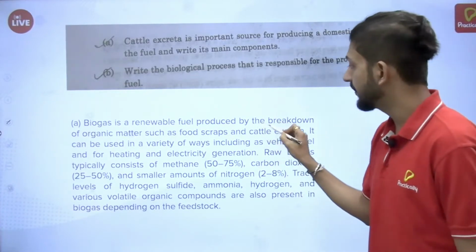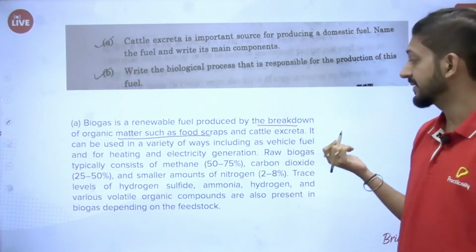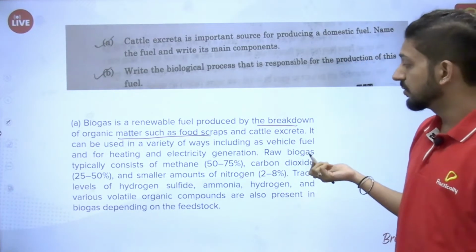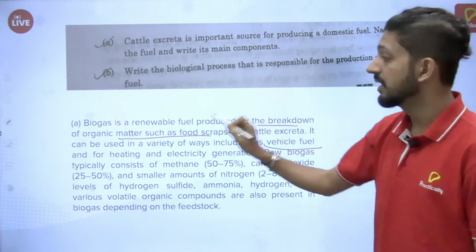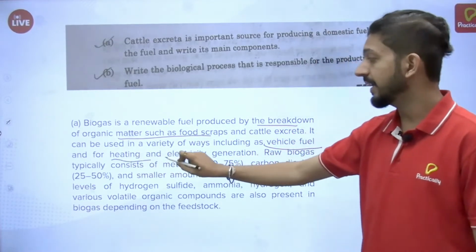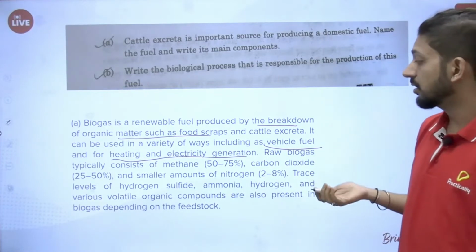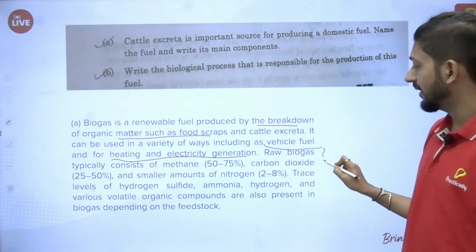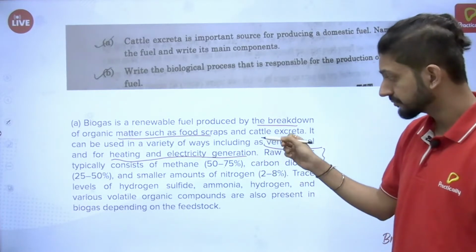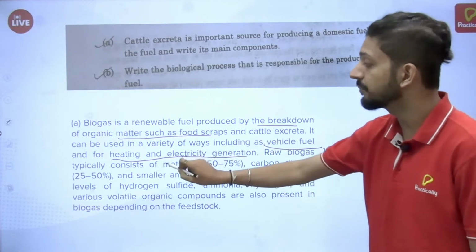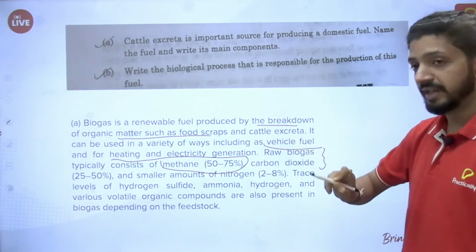is produced by breakdown of organic matter such as food and cattle waste, excreta. And it can be used in various ways, as we know, as a vehicle fuel. It can also be used for heating and electricity generation. And what all things are contained, this is additional, you need not mention all details, but the important component is methane, which is 50 to 75%.